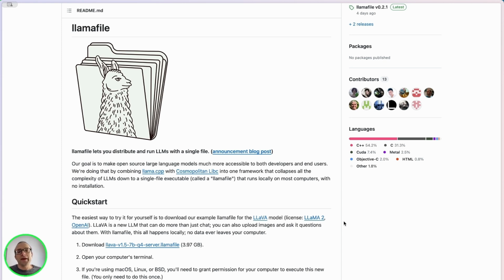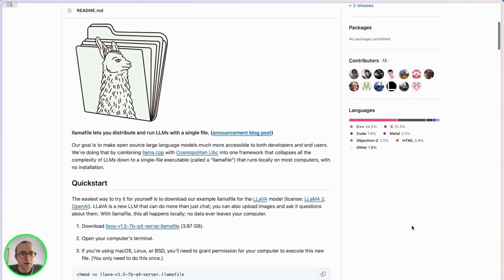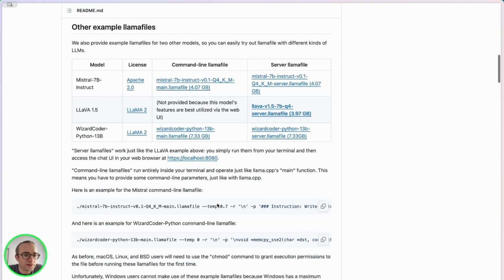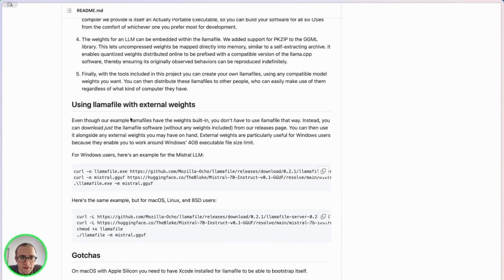And you can even embed the model in an executable file that runs anywhere. So you can share your models easily and other people can run them just by double clicking on the file, which is great. So to use this project, we have a few options. We can download the file directly and it will just work. But since I already have a model downloaded, I don't want to download it again. I can just go here and use the project with external weights.